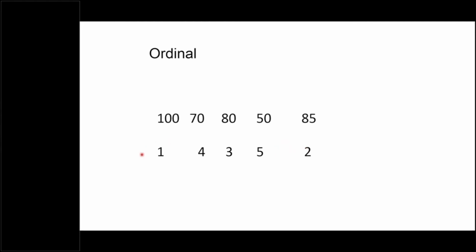Now if we collect data in the ranking form, then the scale of measurement is ordinal.